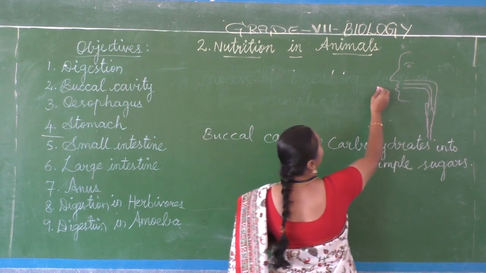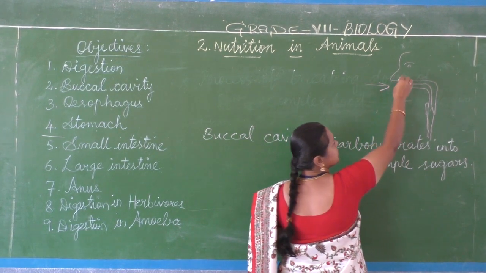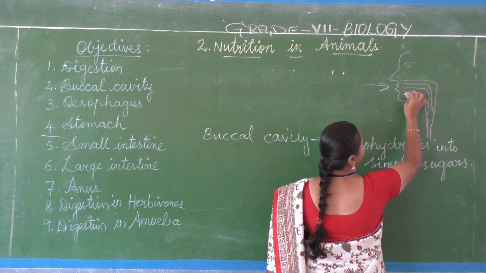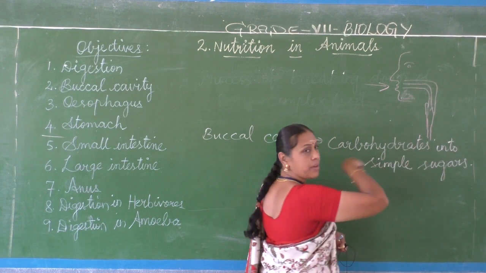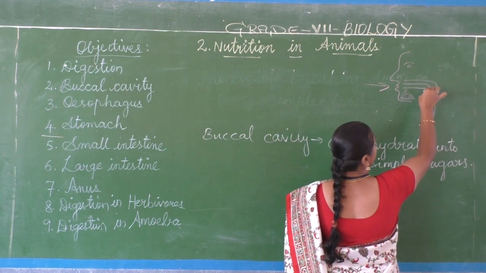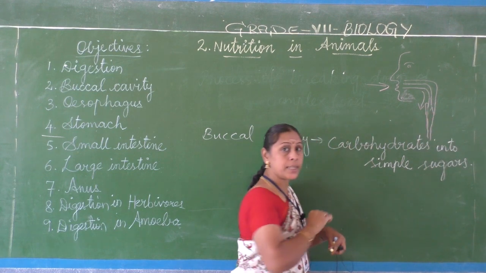Okay, this is the mouth. It enters into this, the buccal cavity. Here the salivary glands, tongue and teeth, everything will be present. And from the buccal cavity it enters into the esophagus.